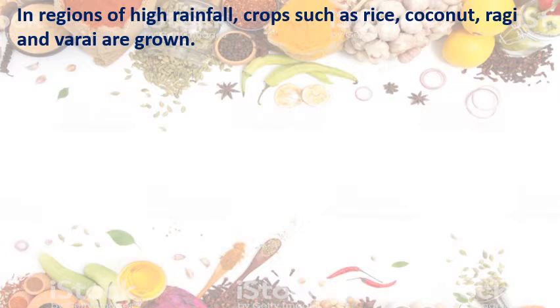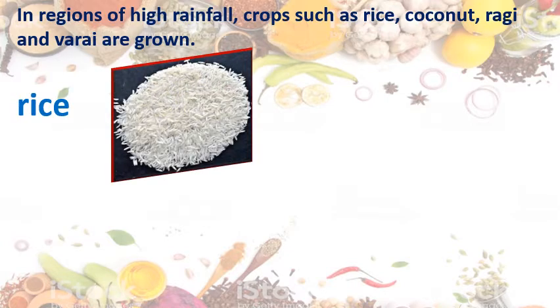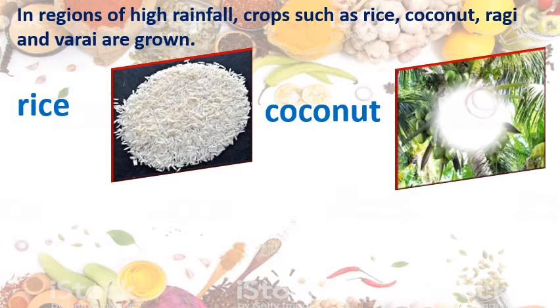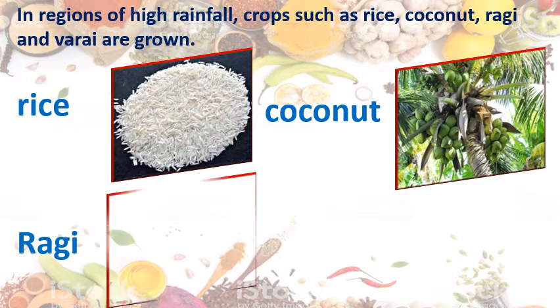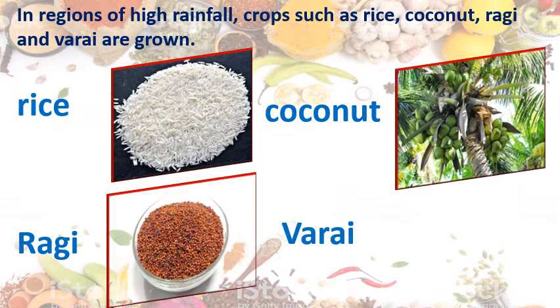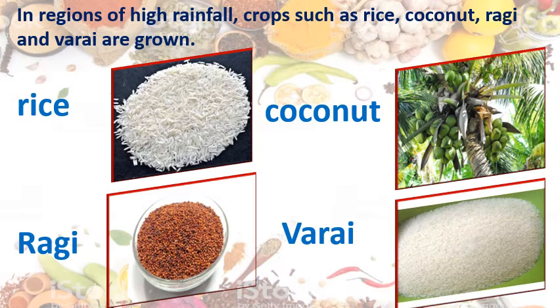In regions of high rainfall, crops such as rice, coconut, ragi and varai are grown. We will see rice, coconut, ragi and varai. Means these 4 crops, they need much water. Means heavy rainfall is required to grow all these crops. Got this, students?